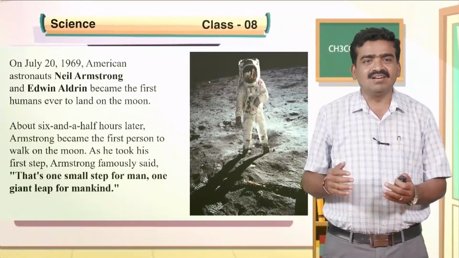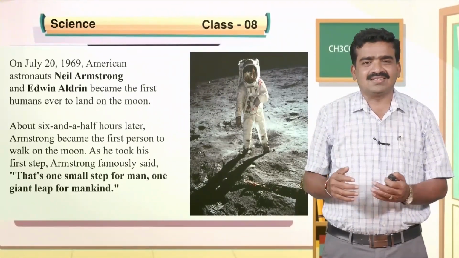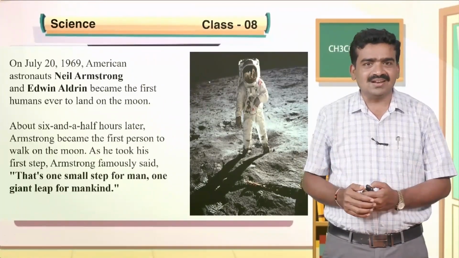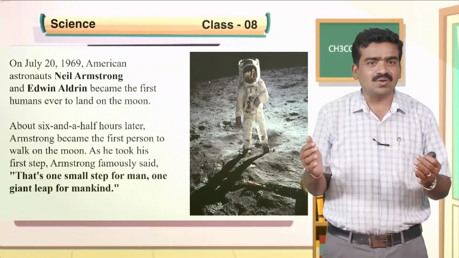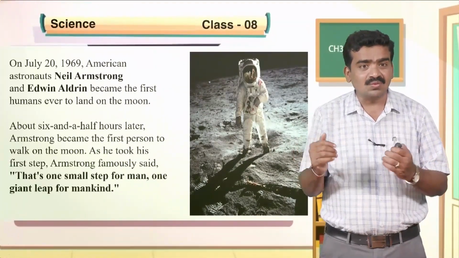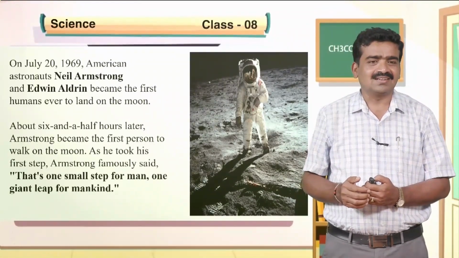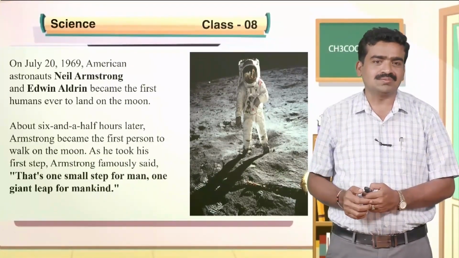And on July 20th, 1969, as is well known to you, American astronauts Neil Armstrong and Edwin Aldrin became the first humans ever to land on the moon. About 6.5 hours later, Armstrong became the first person to walk on the moon.